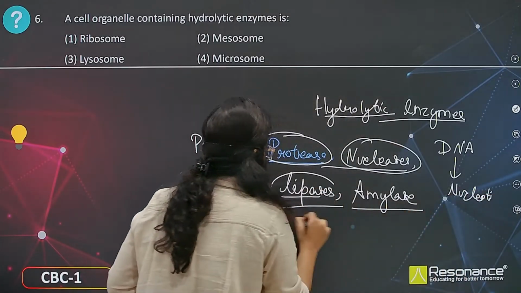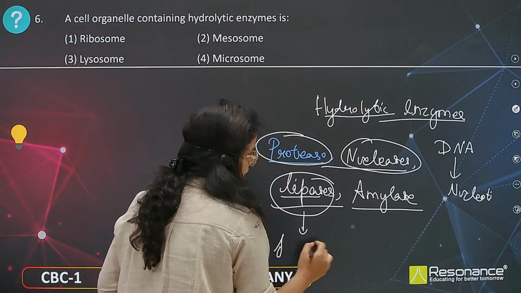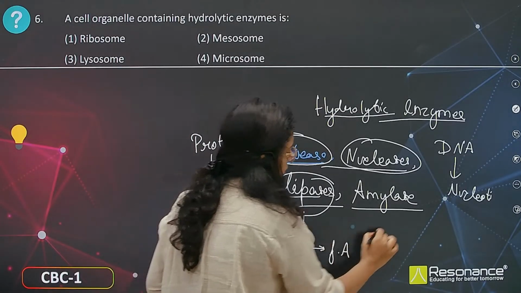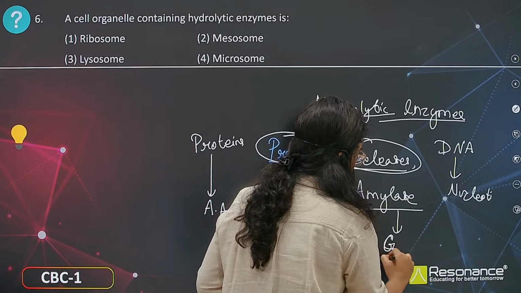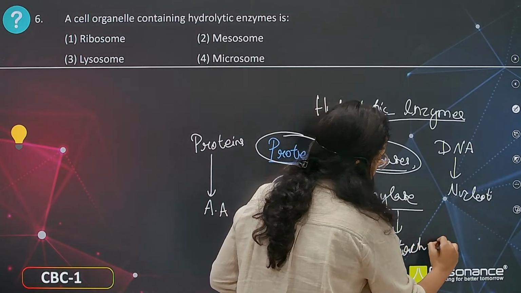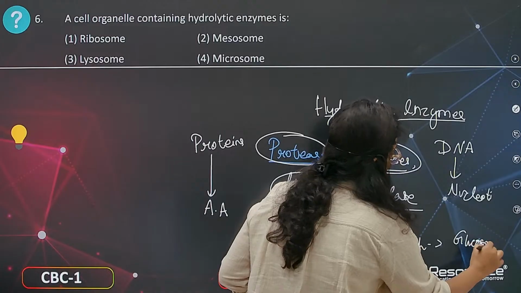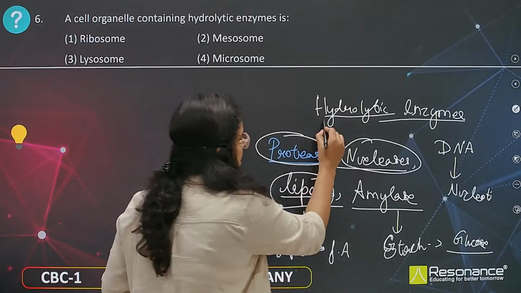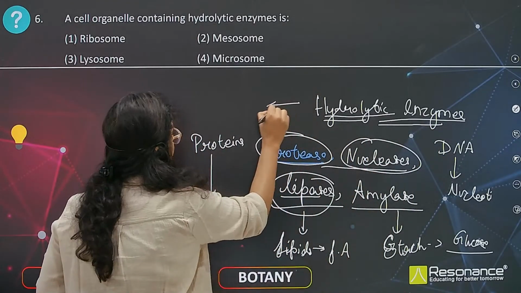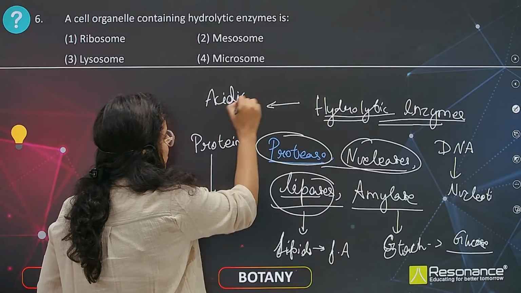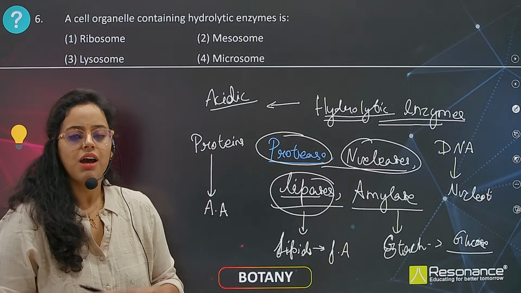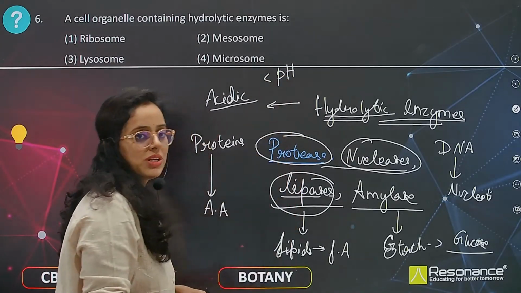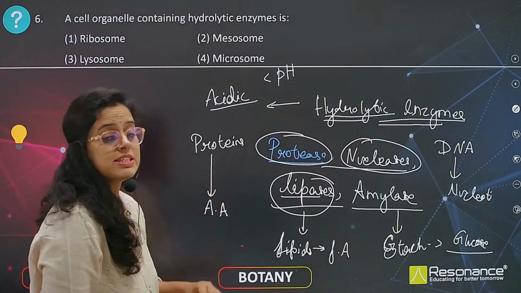Now coming to lipases, they break down lipids into fatty acids. Now coming to amylase, which breaks down the starch into glucose. These enzymes break down the complex structures into simple structures, so they are called hydrolytic enzymes. They are acidic in nature, which means the pH will be less than 7, then it is acidic.